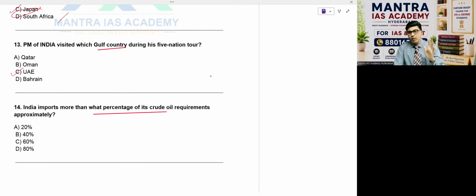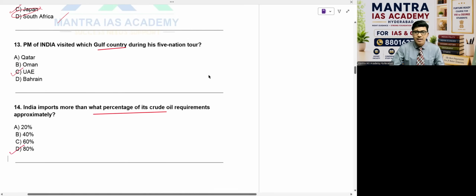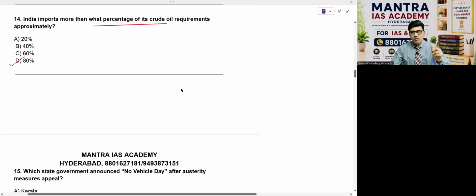India depends heavily on what, please? Crude oil imports. So therefore, especially in the concept of the energy crisis, you can say that it makes energy security crucial. So that's the reason we are importing 80%, my friends. D is the right answer. Then I'll go back to the first question, don't worry.